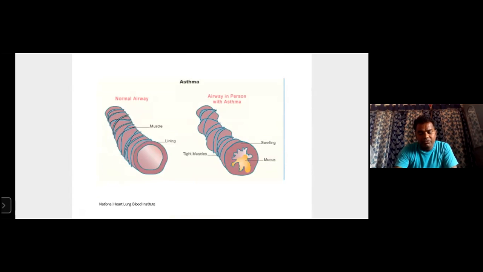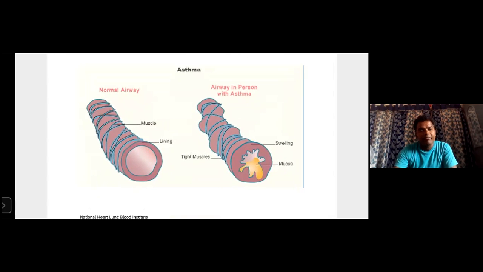See the asthma reactions we are observing in this slide: normal airway and muscle and lung, and airway in a person with asthma. This allergy reaction causes swelling in the lung tract, with tight muscles, mucus, and swelling also there. With swelling formed in the airway, air cannot go properly. The lungs do not receive proper air. That's why people with asthma face hyperactivity problems, right?